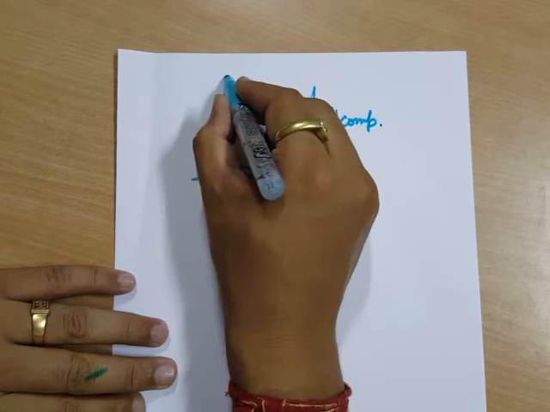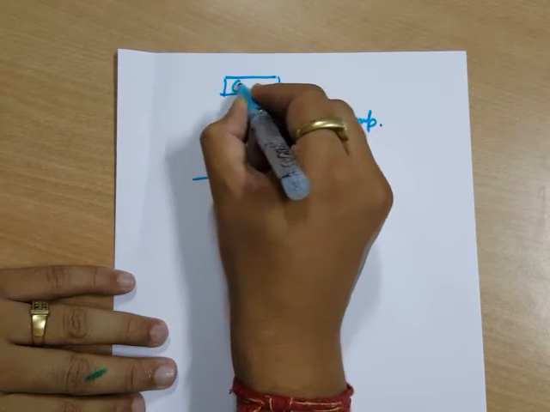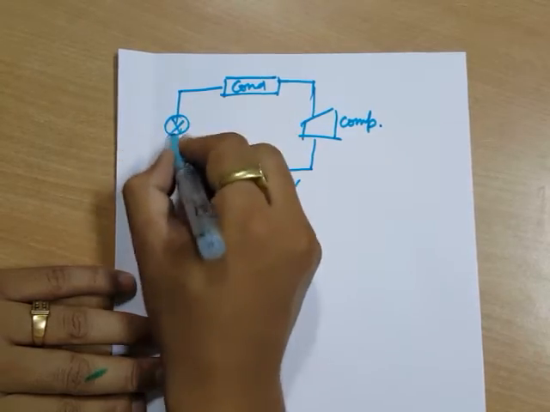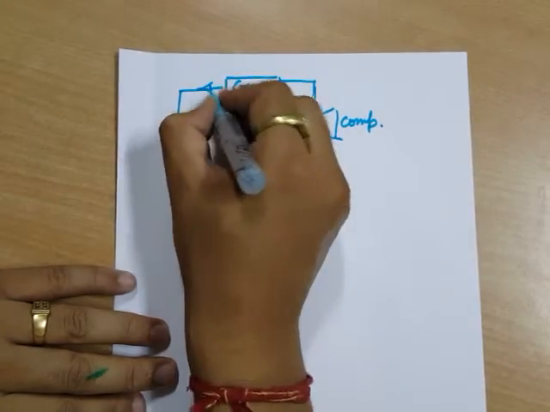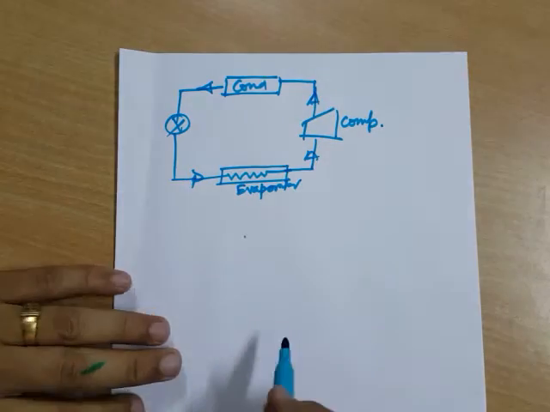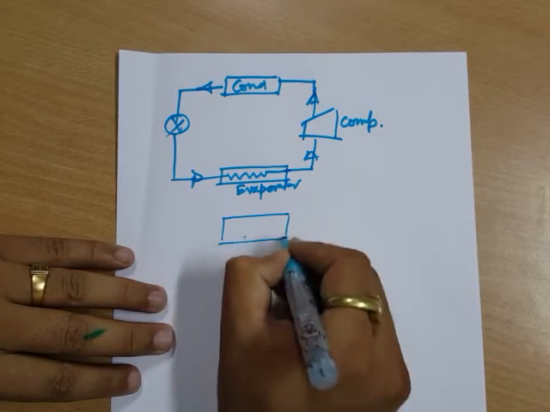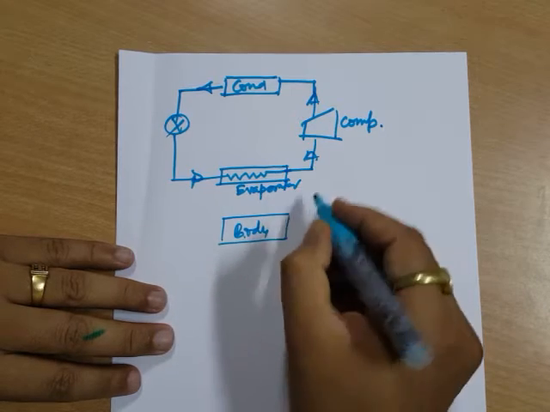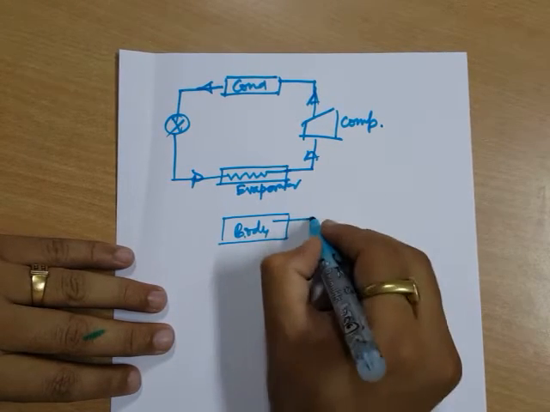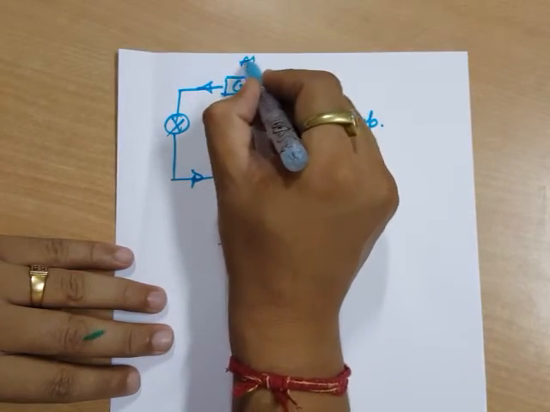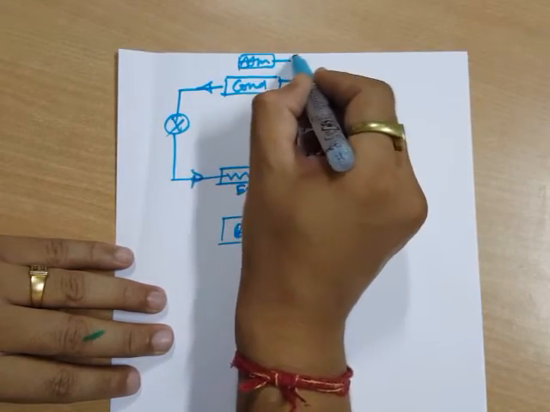Then we have something known as condenser. Then we have something known as expansion device, and this is my refrigerator. What happens in this case? A body which has to be maintained at a lower temperature, say T2. Then the atmosphere, which is at a higher temperature, say T1.